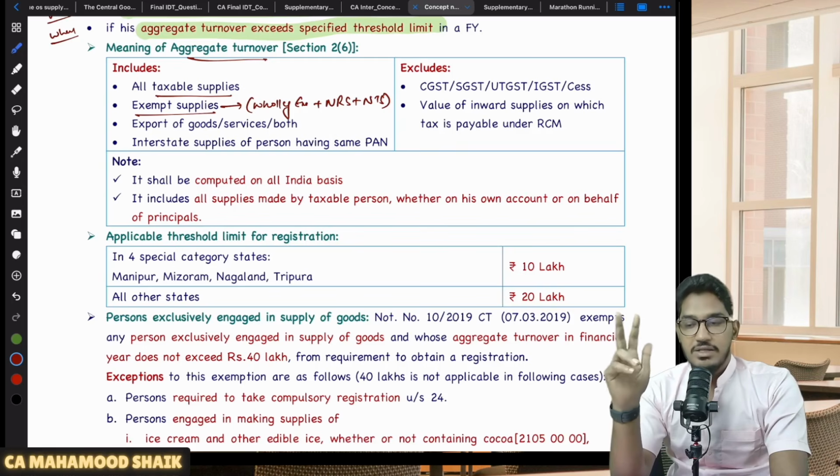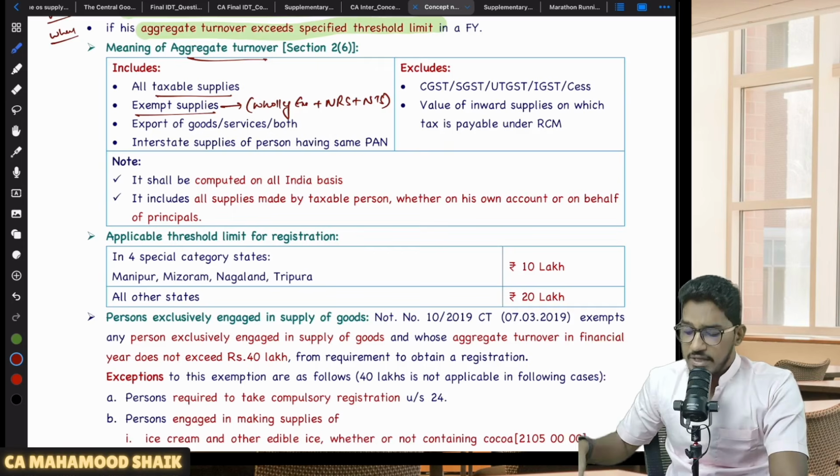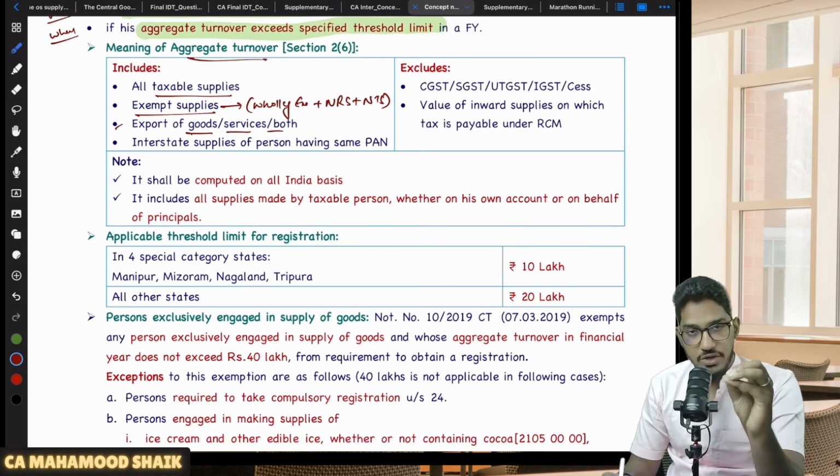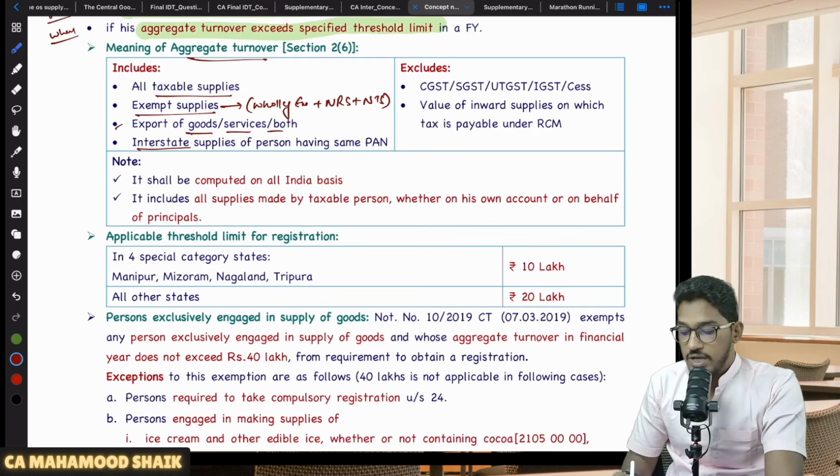And thereafter, non-taxable supplies. Sir, what is a non-taxable supply? Those supplies which are not at all leviable to GST, for example alcoholic liquor for human consumption and the 5 petroleum products which I told you yesterday. So whenever I say exempt supply, it includes all these three. That should also be included in aggregate turnover. If you are making exports of goods or services or both, that will also be included in your aggregate turnover. Then it also includes interstate supplies of persons having the same PAN.